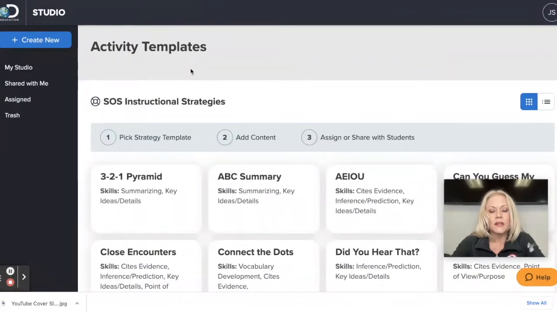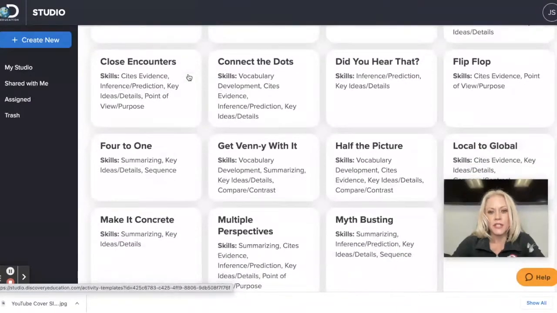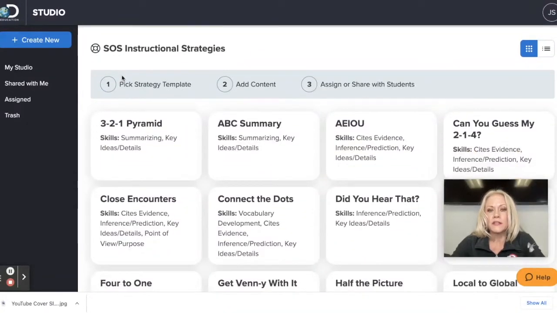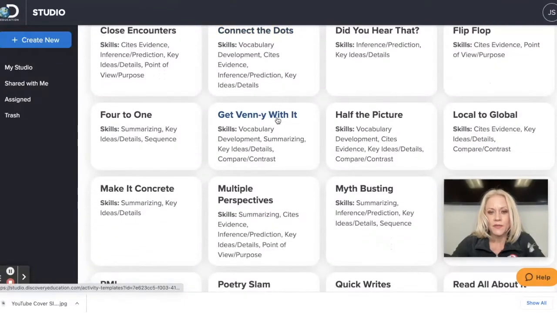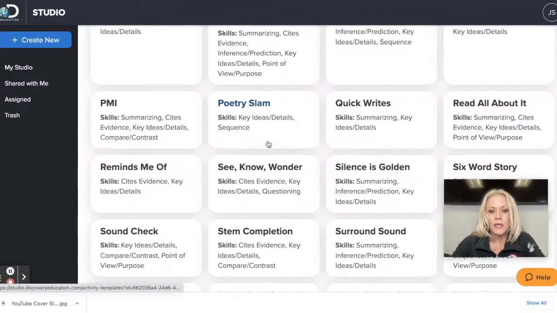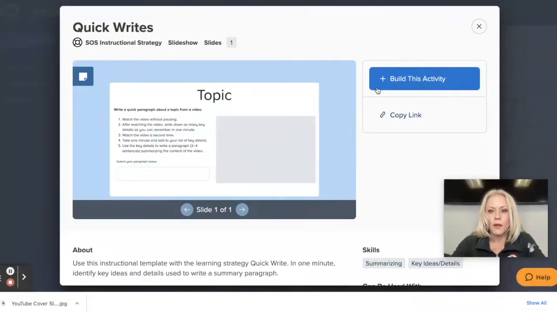So we see here a wide variety of templates that have been created by Discovery Education. They are instructional strategy templates. The SOS stands for Spotlight on Strategies. And the simple process is to just pick a template, add your content, and then assign it with students. So you can see the skills that each type of template is emphasizing, and then pick one that will meet your needs.